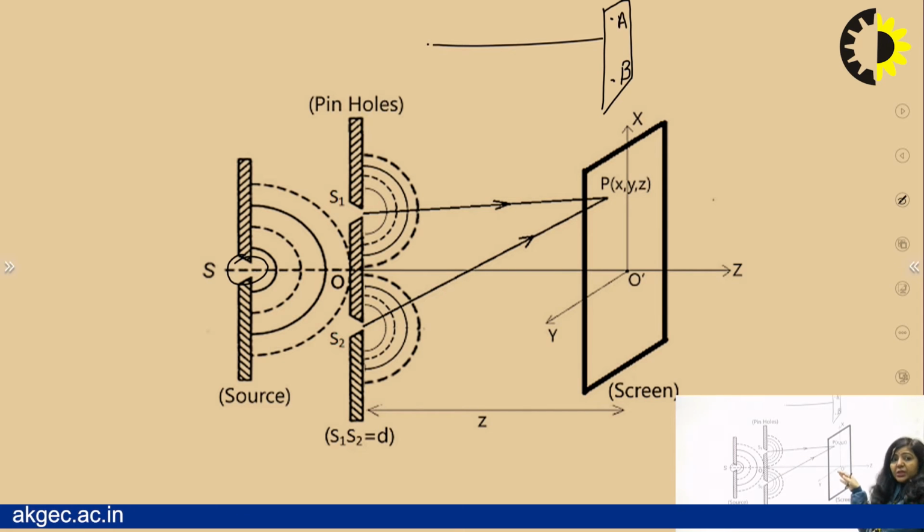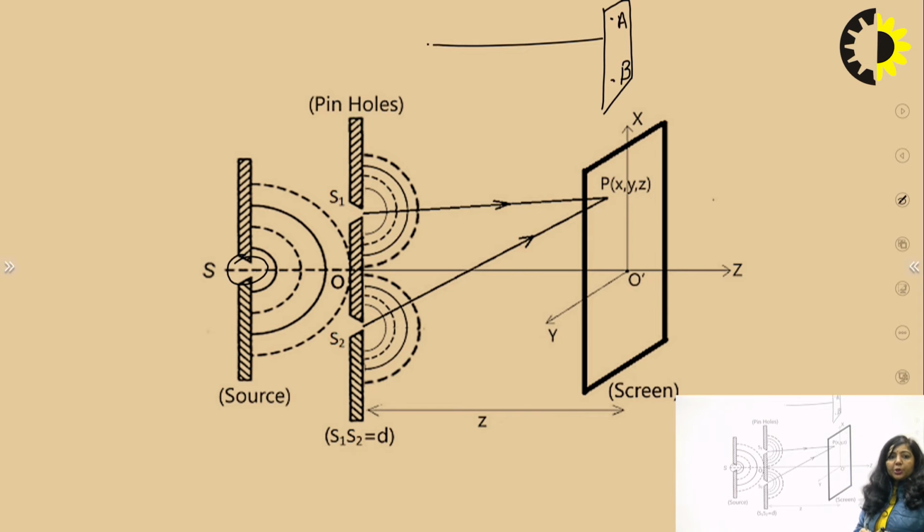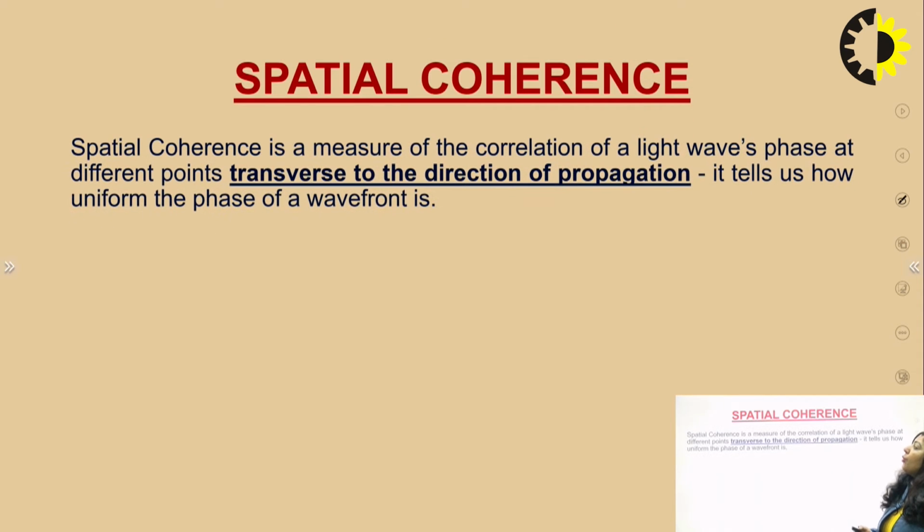Now we have to see up to which distance you can maintain that perfect phase relationship. That maximum distance up to which we can maintain perfect phase relationship in a plane perpendicular to the direction of propagation, that maximum separation, is actually known as spatial coherence. So that is the meaning of spatial coherence. Spatial coherence is a measure of correlation of light wave phase at different points transverse to the direction of propagation.